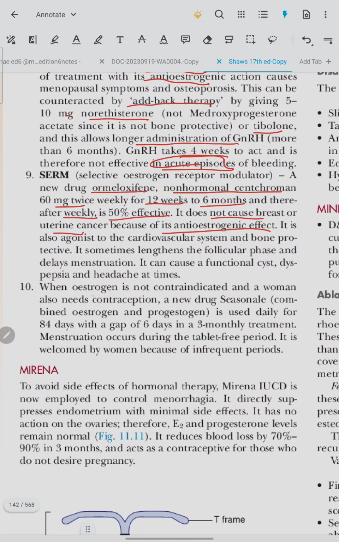When estrogen is not contraindicated and a woman needs contraception, a new drug, Seasonale, combined estrogen and progesterone, is used daily for 84 days with a gap of 6 days in a 3-monthly treatment. Menstruation occurs during the tablet-free period. It is welcomed by women because of infrequent periods.